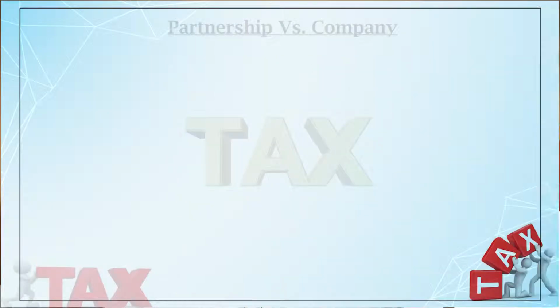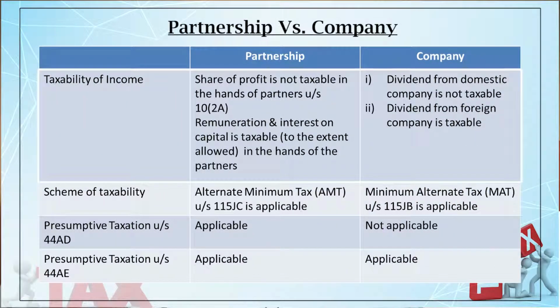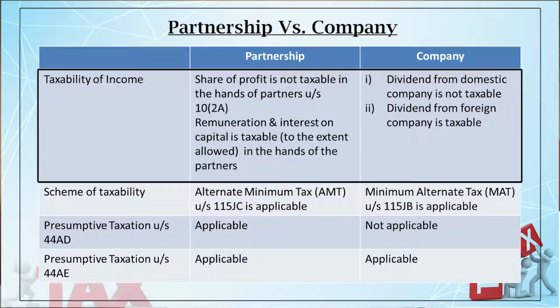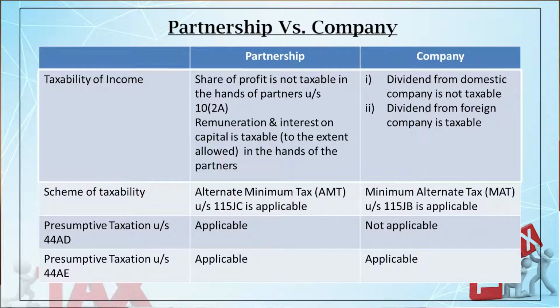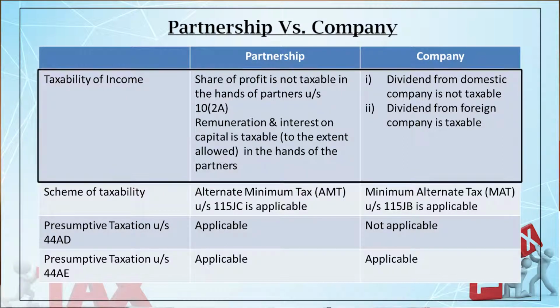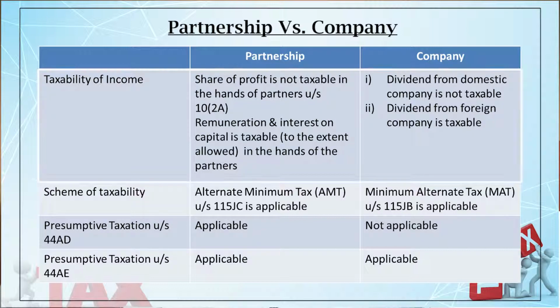But in case of 2(22)(e), which I discussed a bit earlier, that is, a loan given by a company to its partner, dividend distribution tax is payable by the recipient person, not by the company. However, from the assessment year 2020, in case of 2(22)(e), the company is also to pay the dividend distribution tax, not the recipient. There will be a change. Now, taxability of the income: the company has to pay dividend distribution tax at the rate of 20.35765%.